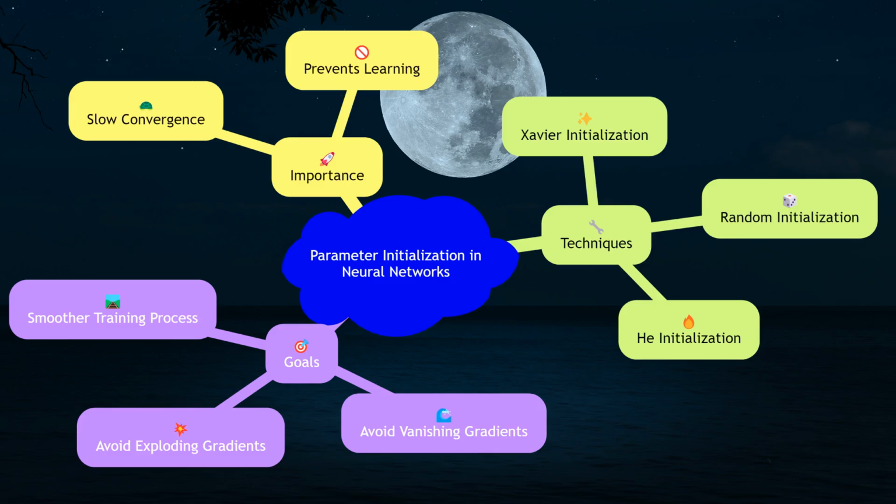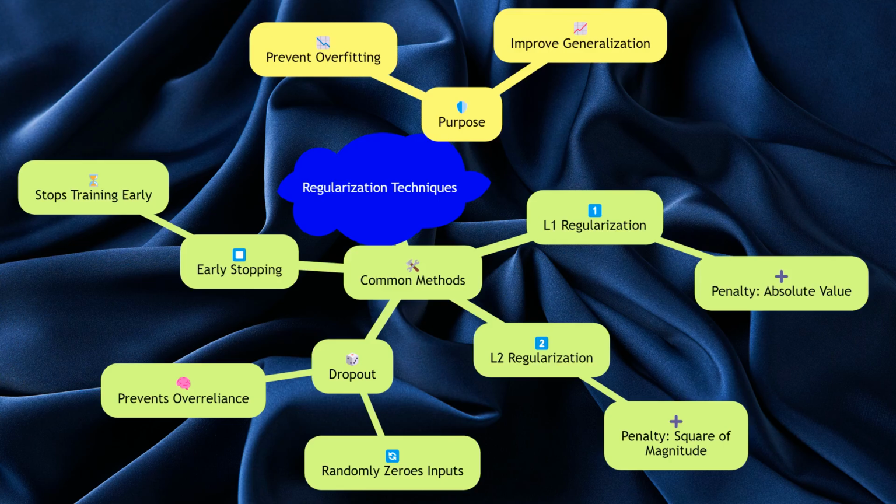Parameter initialization is a critical step in training neural networks. Poor initialization can lead to slow convergence or even prevent the model from learning. Common initialization techniques include random initialization, Xavier initialization, and He initialization. These methods aim to set the initial weights in a way that avoids issues like vanishing or exploding gradients, ensuring a smoother training process.